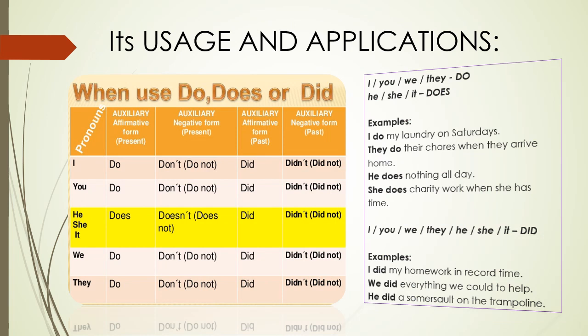The usage and applications of do, does or did. We already know that do is used with I, you, we and they, whereas does is used with he, she and it. Here are some examples as well. I do my laundry on Saturdays. Here, do is used with I. Next example. They do their chores when they arrive home. Do is used with they here.